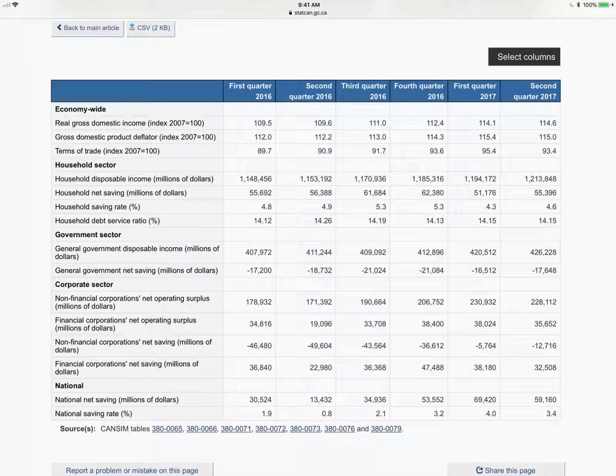So in our example, we found a marginal propensity to save of 0.2 or 20% of every dollar. Household save, or the marginal propensity to save, is really only 4.6%. So 0.046 would be the marginal propensity to save. And we can actually see that in 2016 for a while, that number was rising, and then it started to fall again. If we go back about 3-4 years, the number is even lower than it is now.